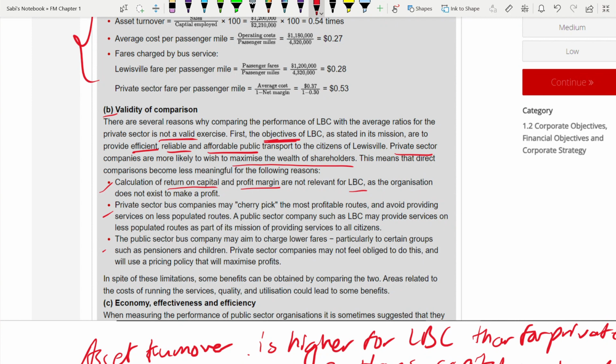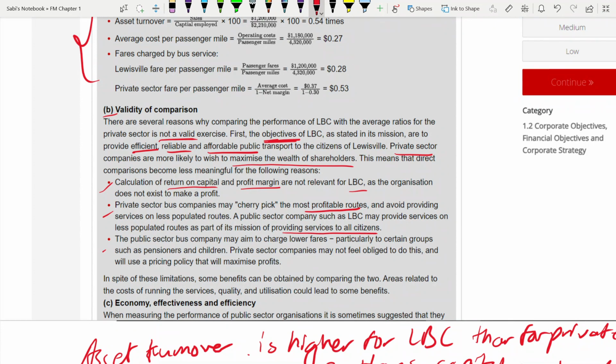Private sector could be very cunning. Okay, they might have picked those routes which are most profitable. So they might not go to less populated routes, but a public sector will go there, because their mission is to provide services to all citizens.